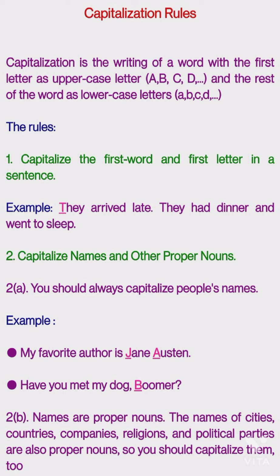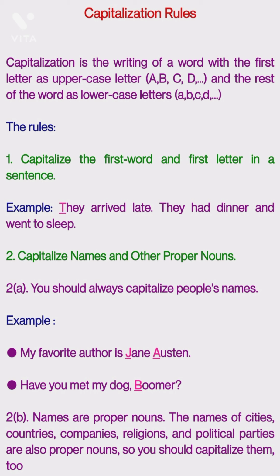Example: my favorite author is Jane Austen. So in Jane, J is also a capital letter, and the very first letter in the sentence is also a capital letter. One more example: have you met my dog Boomer? Boomer is a dog name, so it is a proper noun, not a common noun. So here we used B as a capital letter. This is what capitalizing is.